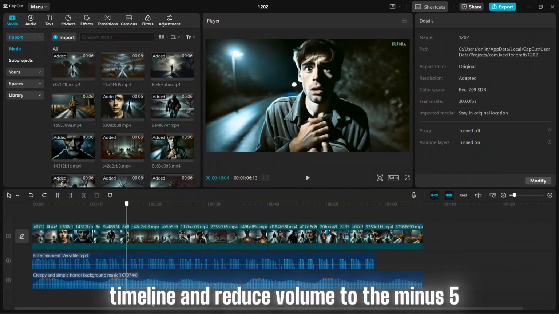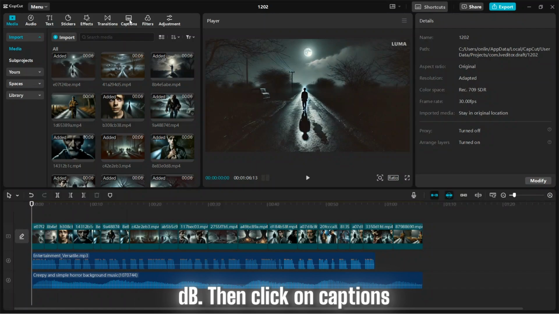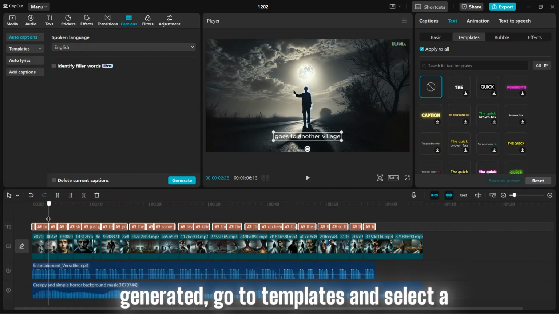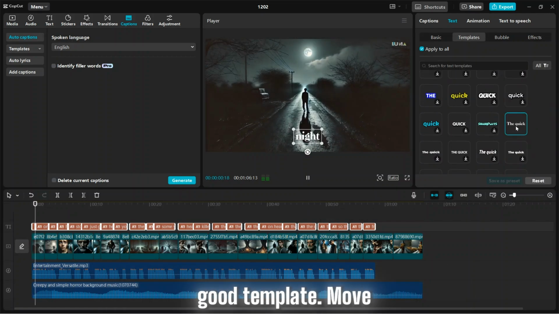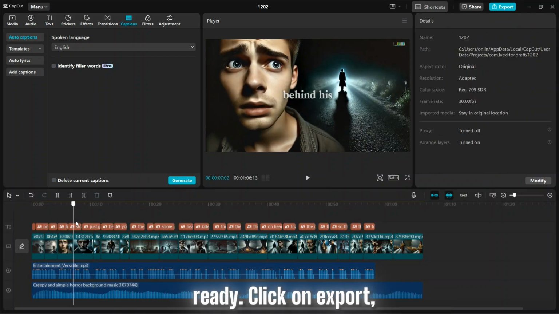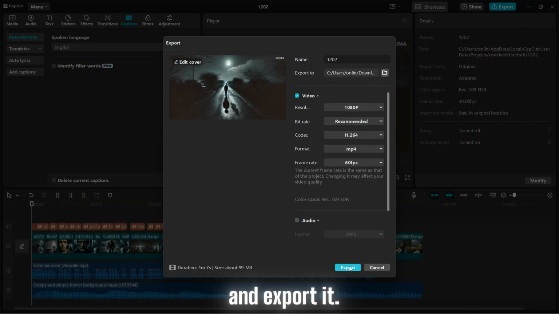Then add music to the timeline, and reduce volume to the -5 dB. Then click on Captions, and hit Generate. Basic captions are generated. Go to Templates, and select a good template. Move captions to the center. The video is ready. Click on Export, select frame rate 60 frames per second, and export it.